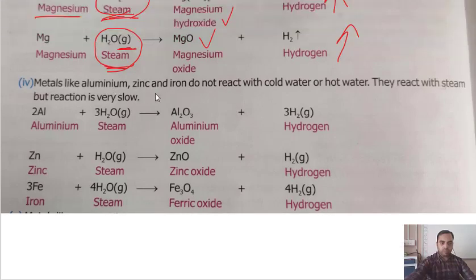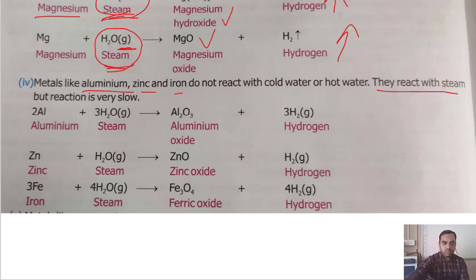Now, metals like aluminium, zinc, iron do not react with cold water or hot water. There are certain metals like aluminium, zinc, iron. It doesn't matter whether the water is cold, hot, or whatever. These metals do not react.